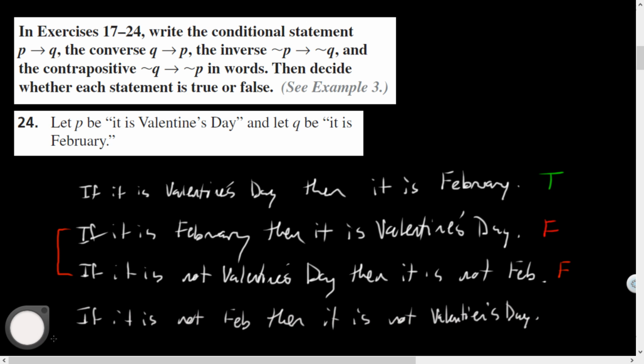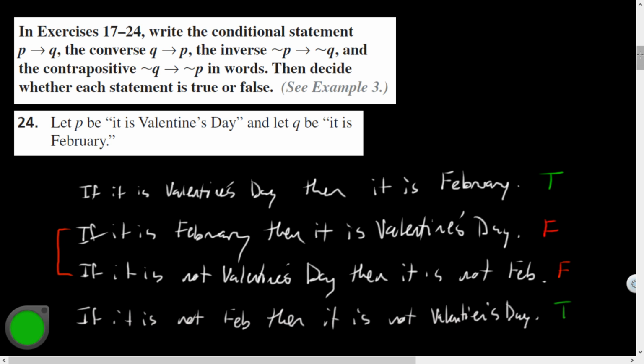Does that seem true or false to you? That is true because if it's not February, then it's not Valentine's.